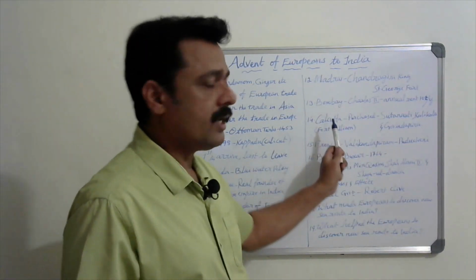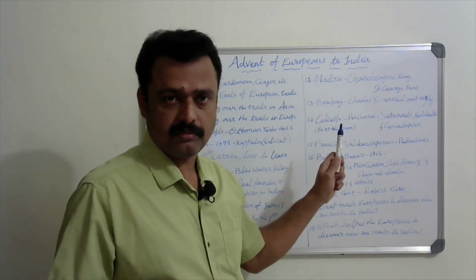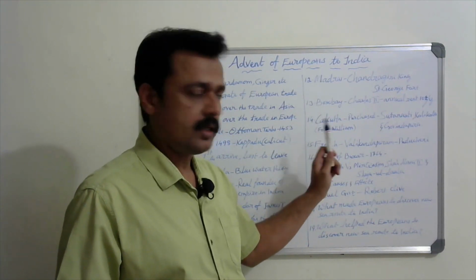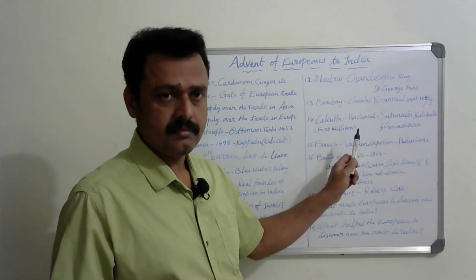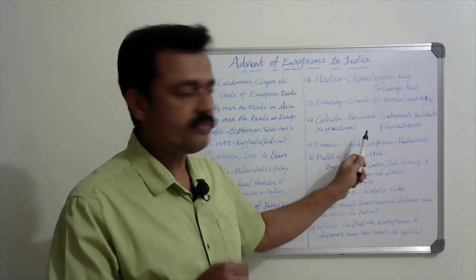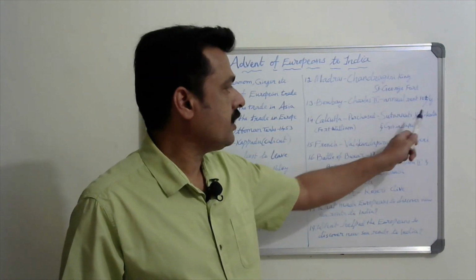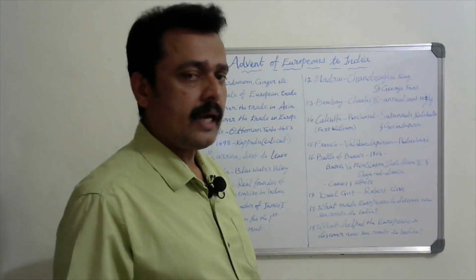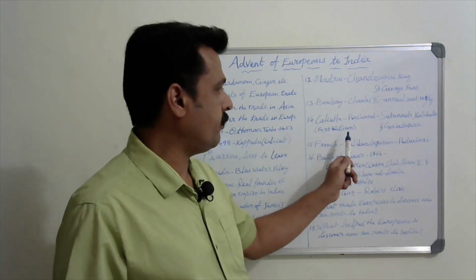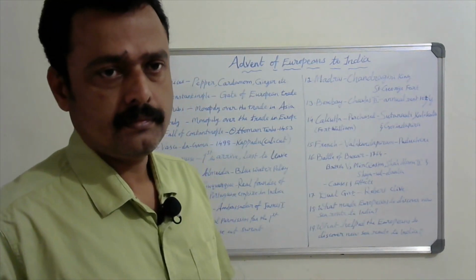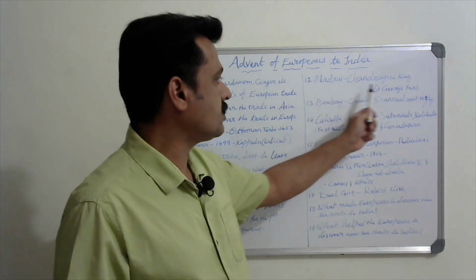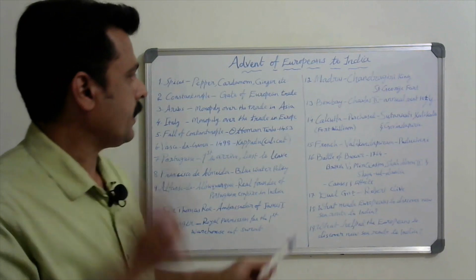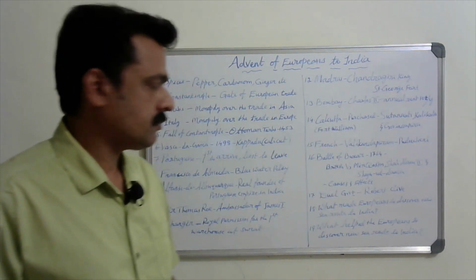Okay. Then Calcutta, three main trade centers of the British: Madras, Bombay, Calcutta. In Calcutta, they purchased some villages on the bank of river Hooghly called Sutanauti, Calcutta and Govindapuram, and they constructed the fort called Fort William there. Fort William in Calcutta, Fort St. George at Madras. So these are the three important places.